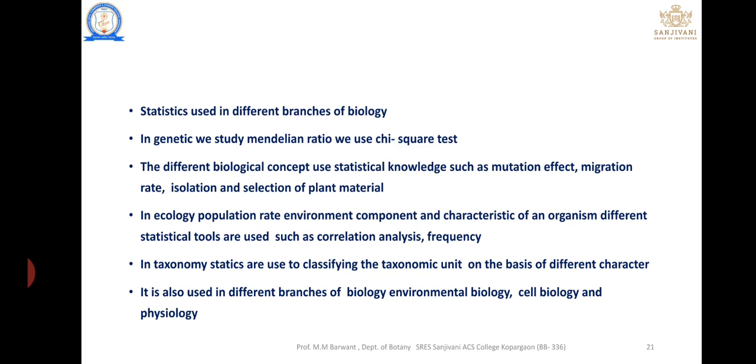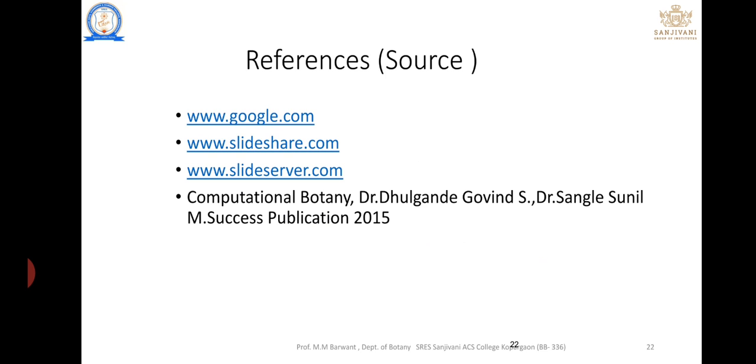It is also used in environmental biology, cell biology, and physiology, where different types of processes are related to numbers or biostatistical concepts. Those are the scope, uses, and applications of biostatistics.